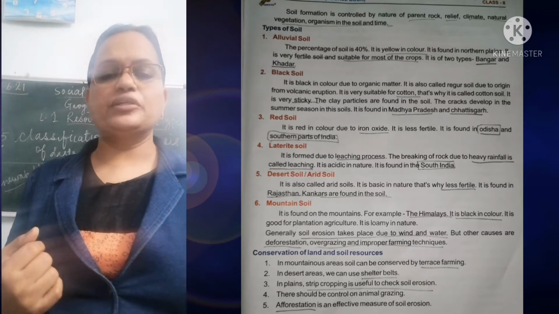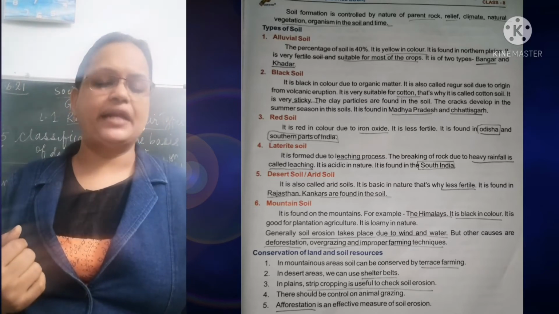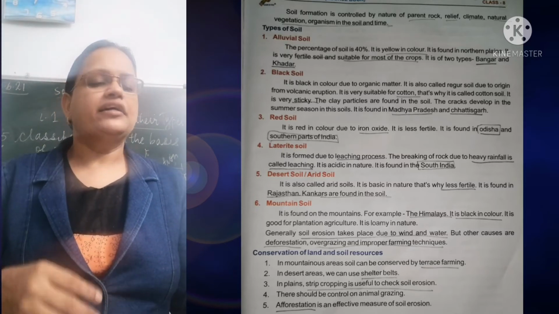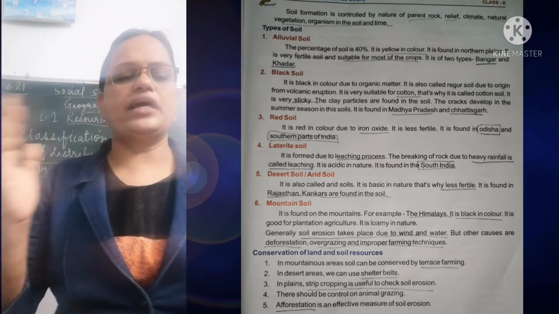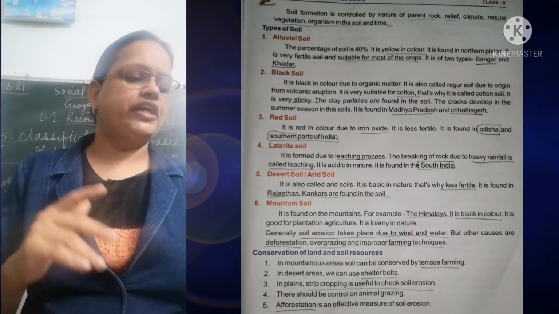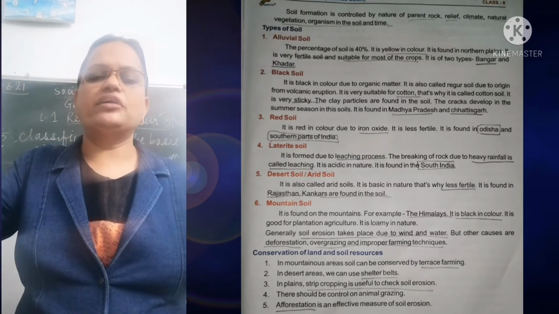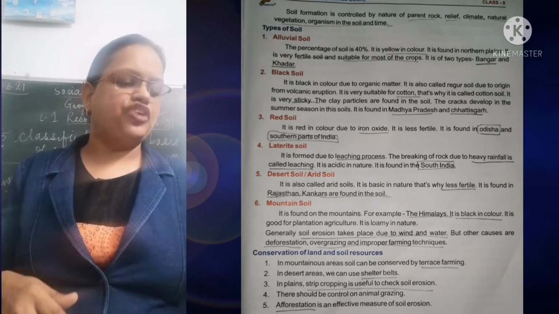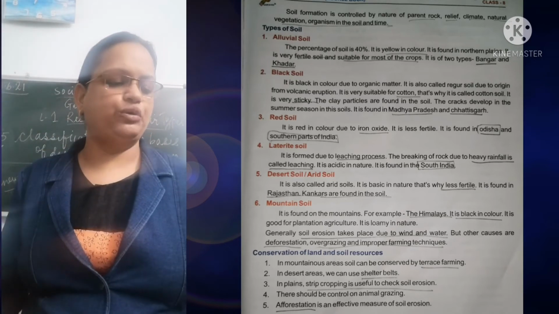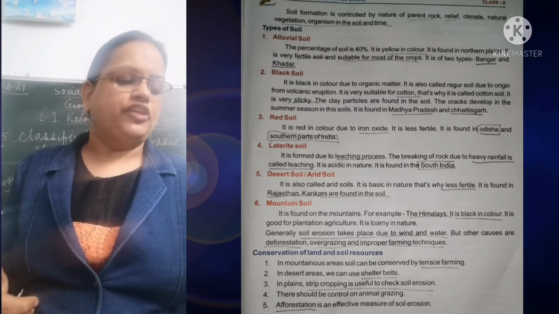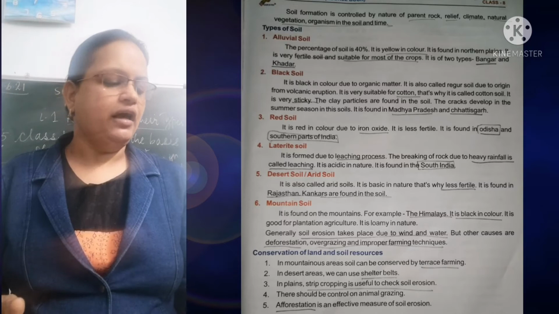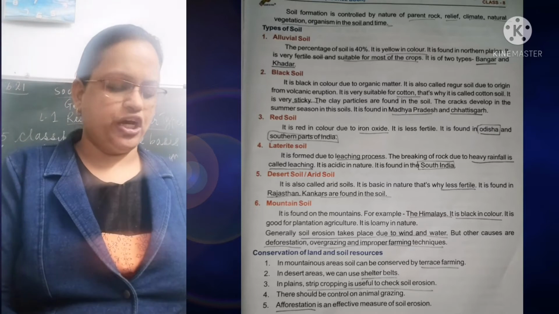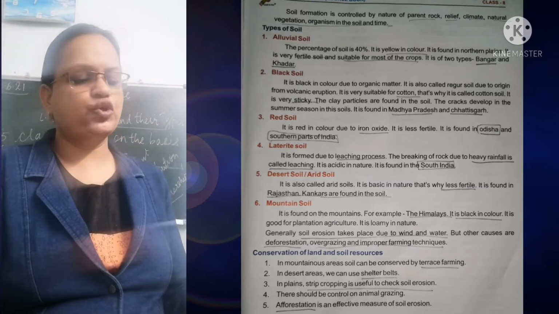Now next we are coming to see conservation of land and soil resources. In mountain areas, soil can be conserved by terrace farming. On the terrace they can farm. In desert areas we can use shelter belts. They make the shelter, and in that area they do the farming. In plains, strip cropping is useful to check soil erosion. There should be control on animal grazing. Afforestation is an effective measure against soil erosion. Cutting of the forest should be stopped.